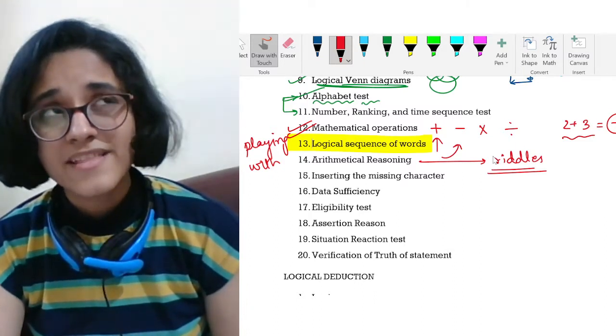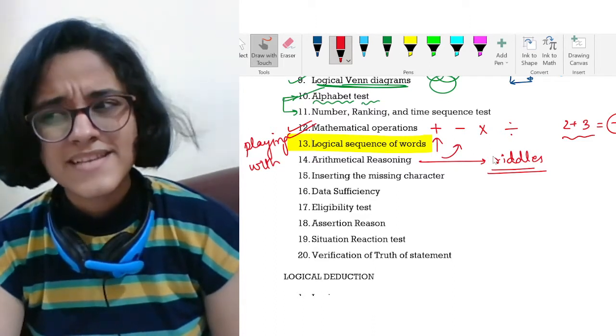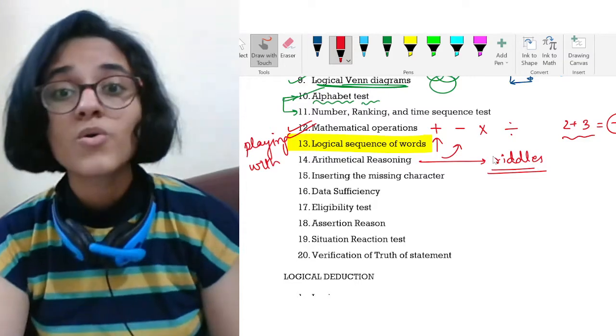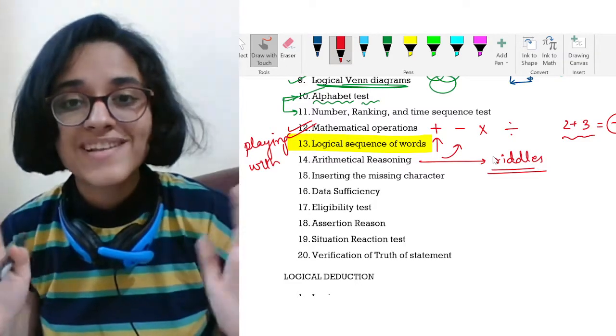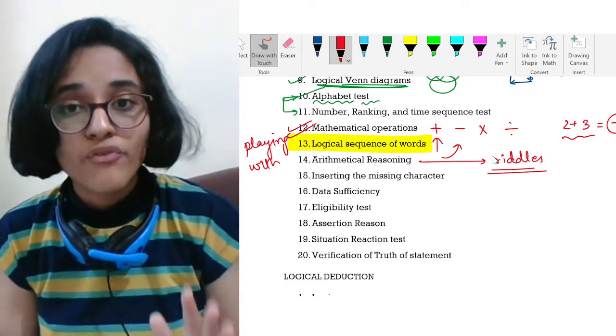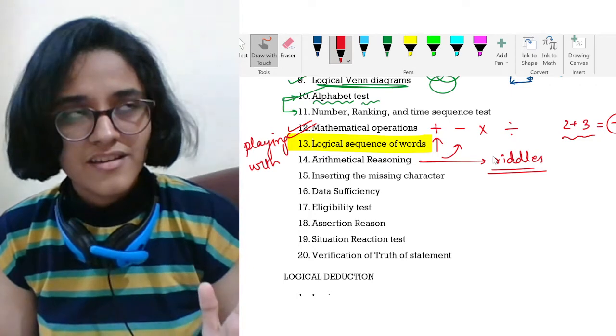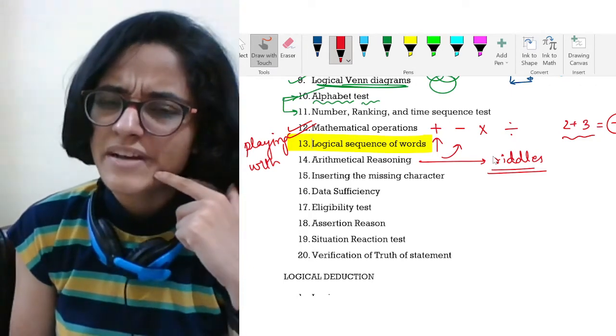People feel, okay, there were 7 crows, one fell down, 6. Is the answer 6? Oh God, stop yourself. This is reasoning. This is aptitude. You don't need to answer it in a diplomatic way. Go for reasoning. If you were in the situation, how would you have interpreted it?